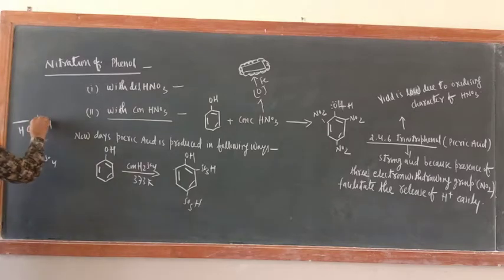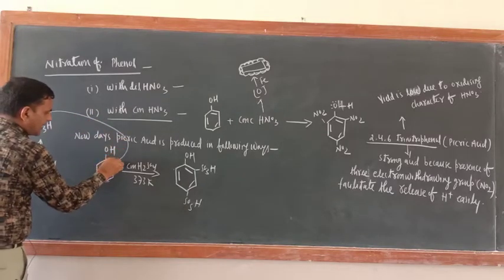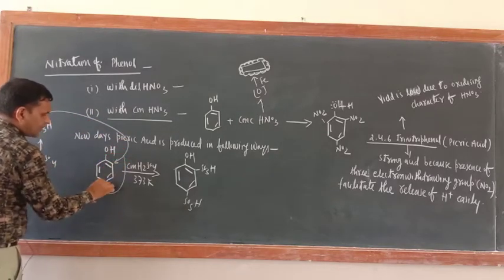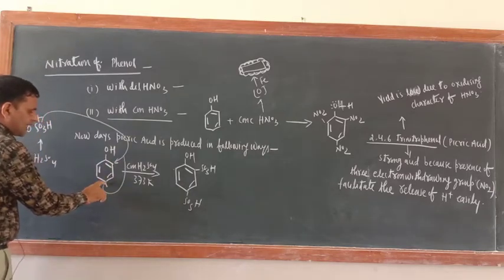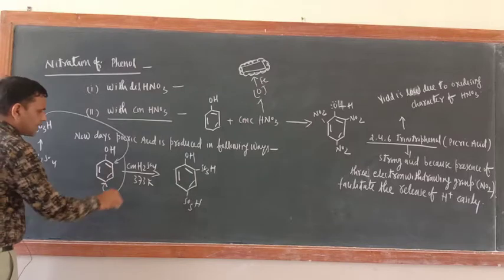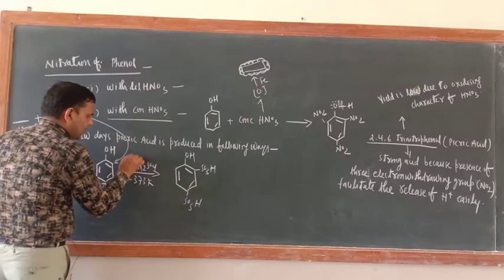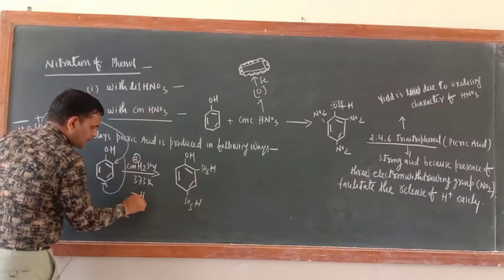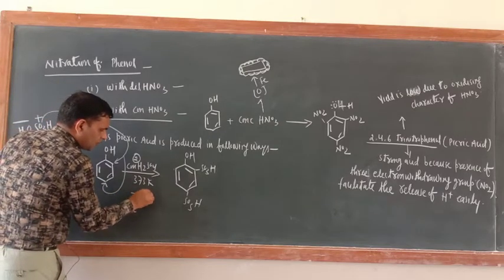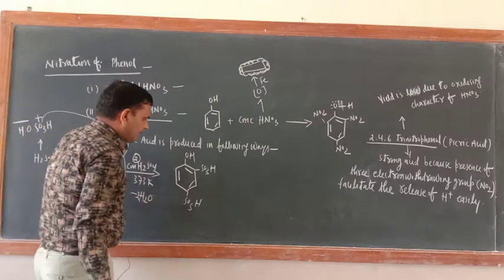So SO3H is the electrophile, and it attacks here and here. When they attack, the H of benzene comes out. Here you have to take 2 molecules, so minus 2H2O.